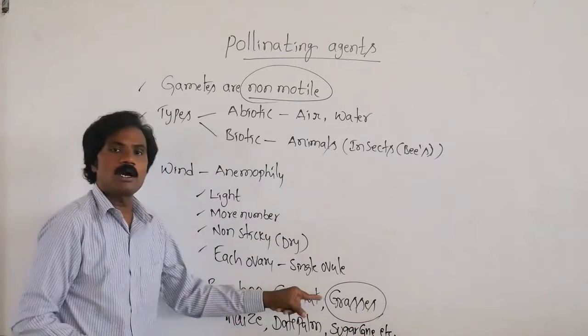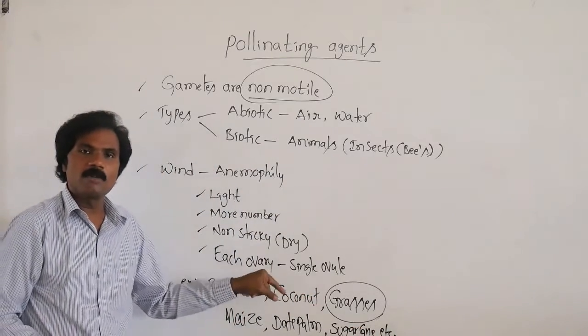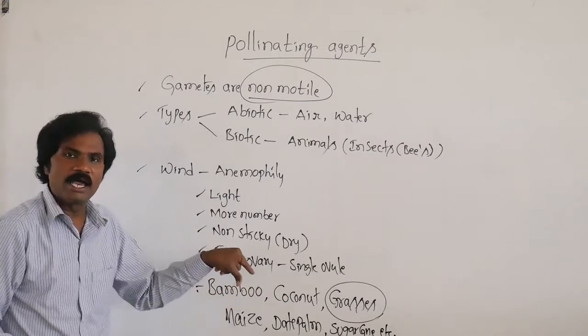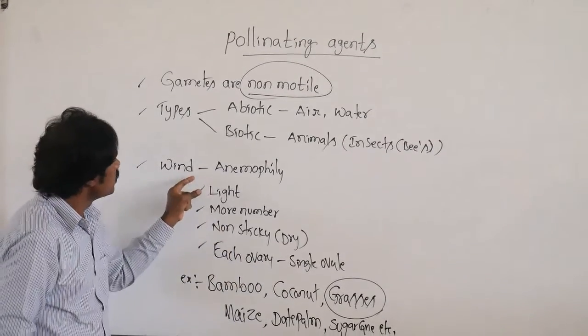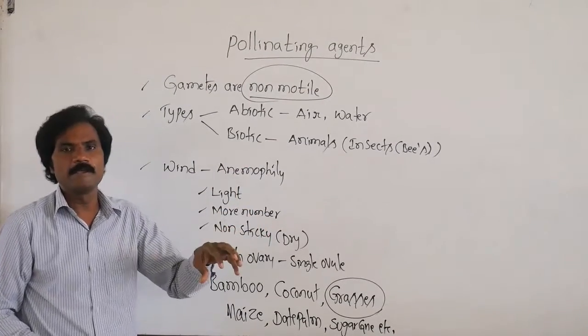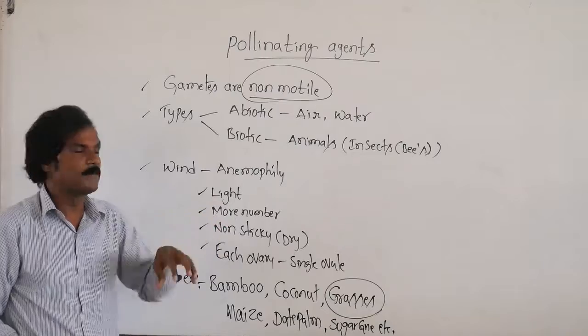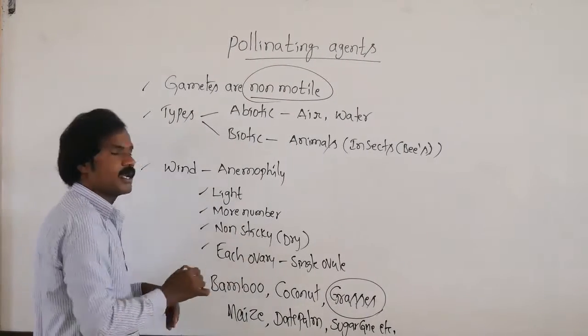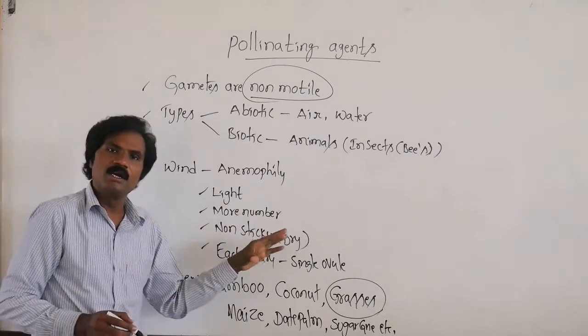Such type of plants, commonly it is observable in anemophily, that means wind pollination takes place. So there may be a chance, a probability, not 100% probability, there may be a chance. Because of all these characteristic features, it must take place.